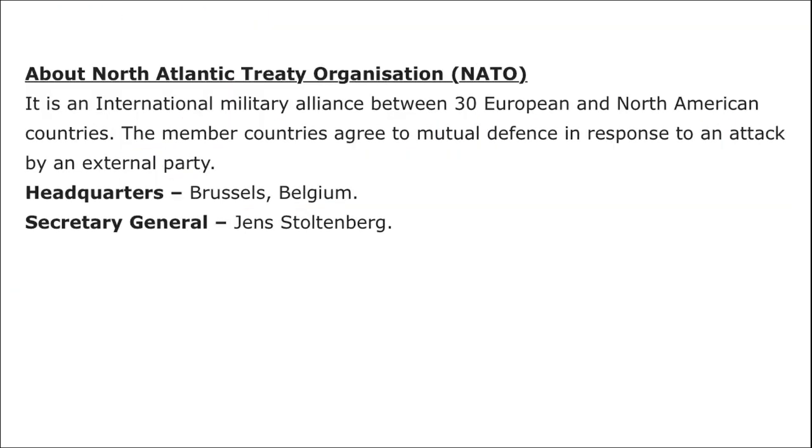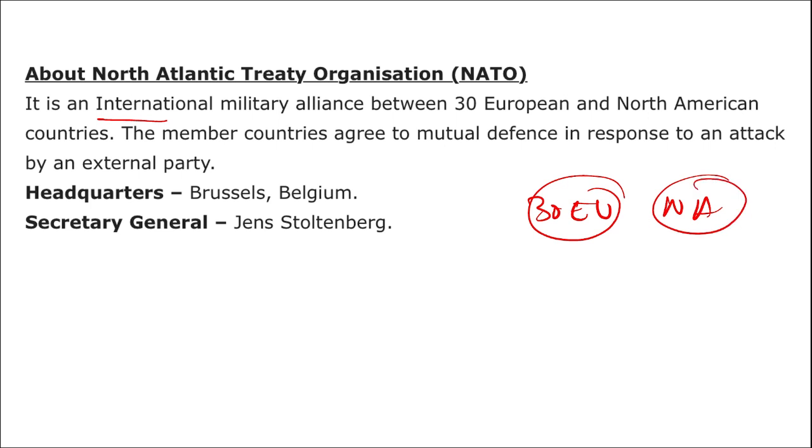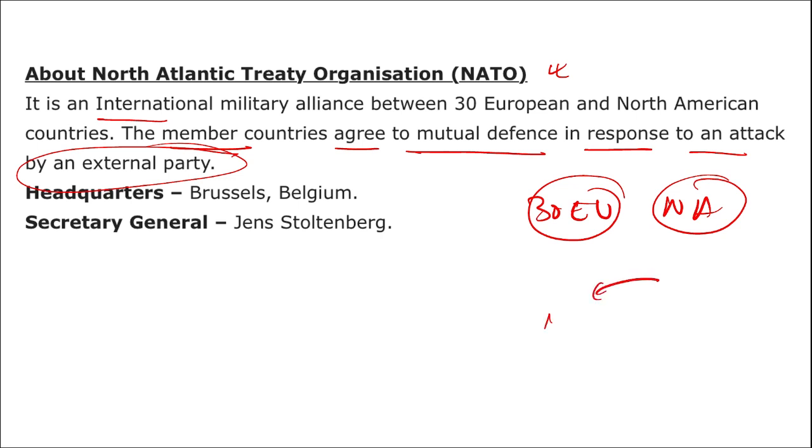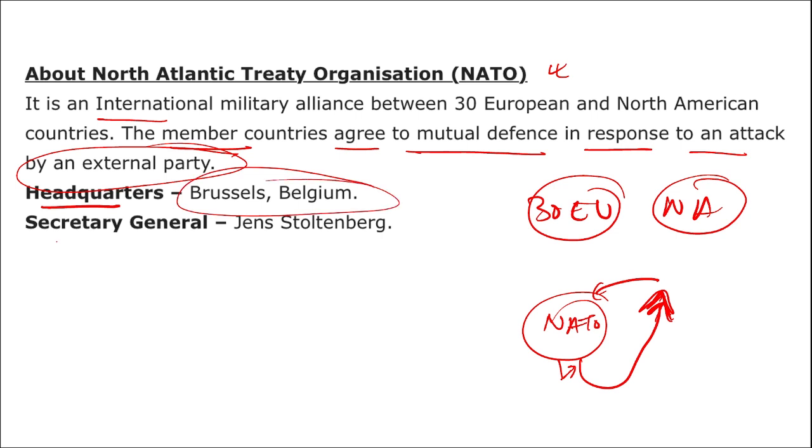NATO. If we are talking about NATO, it is an international military alliance of 30 European and North American countries. The main aim of NATO is that the member countries agree to mutual defense in response to an attack by an external party. That means if any country attacks a NATO member, all of the NATO members will consider it an attack on themselves, and they will help the attacked country to defend itself and to counterattack also. The headquarters is in Brussels, Belgium. The Secretary General is Jens Stoltenberg.